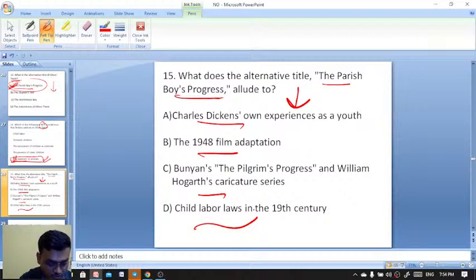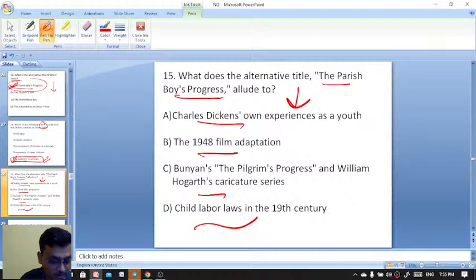Saurabh as well? I am talking about the title. I am talking about the title. Exactly. The title is alluding to John Bunyan's.